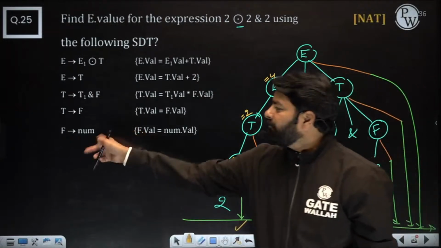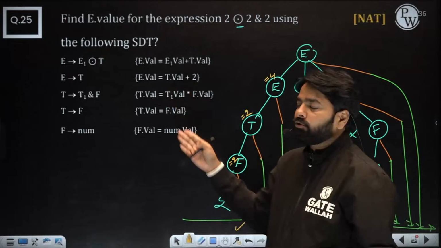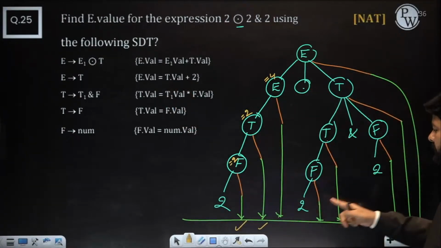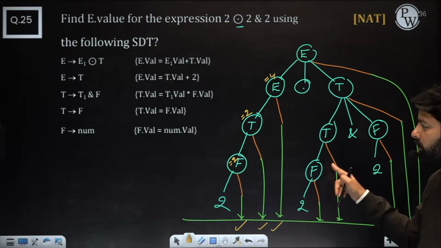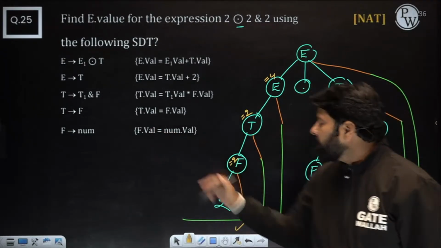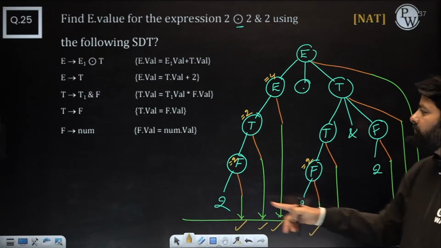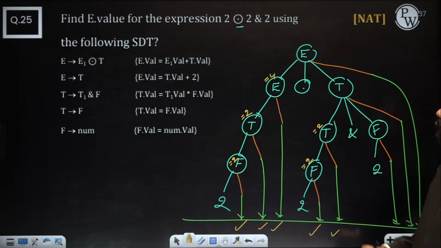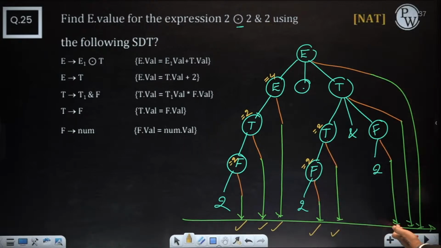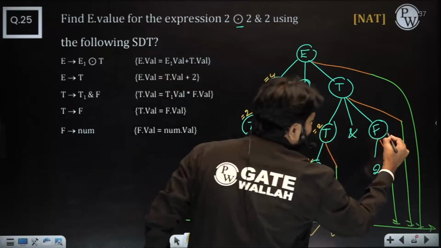For T to F, F to num, you are not just sending the value to the root, you are updating it by adding 2. So next one, now look at this one is also done now. F to 2, that production you need to look at. That is 2 you need to send to the F. So I did it. Okay, this is also done. And T to F, just send the value up. Practice it. And now after this you need to come here. So don't look here and there. Just come here. And what is it? F to 2. Just send the 2 to F, that we know.